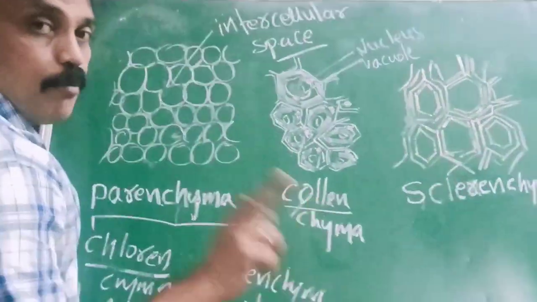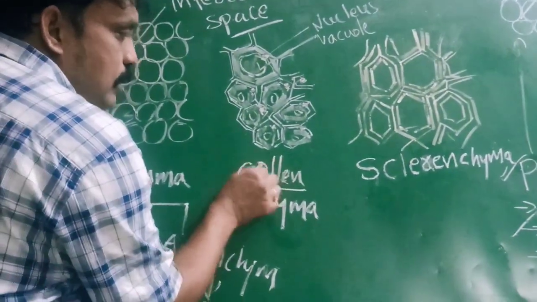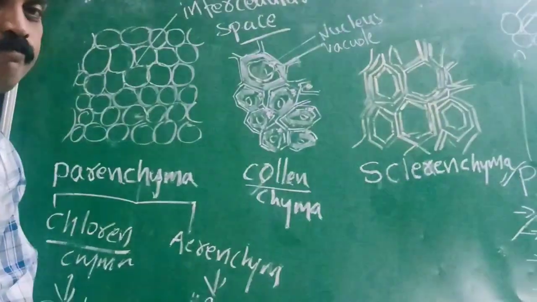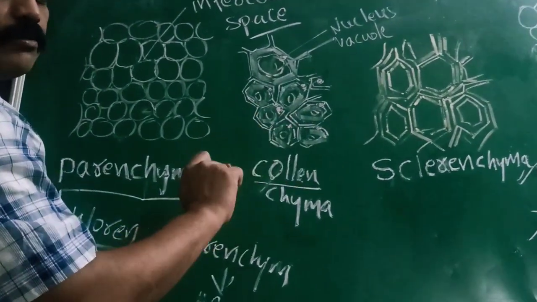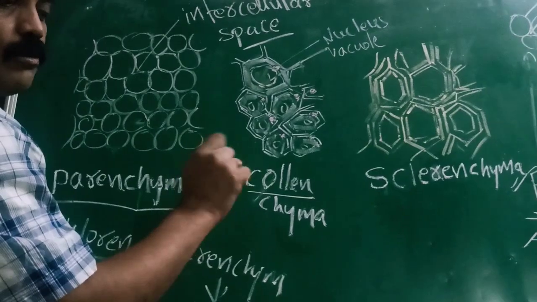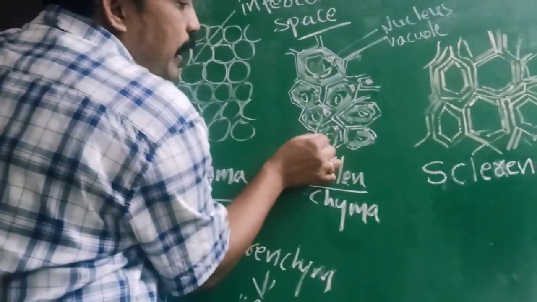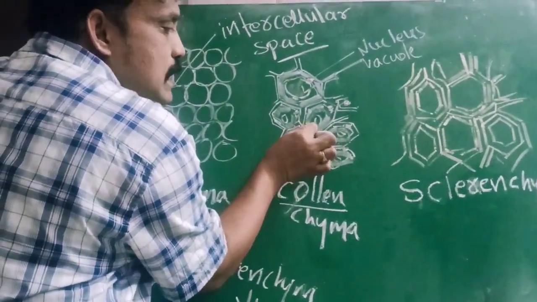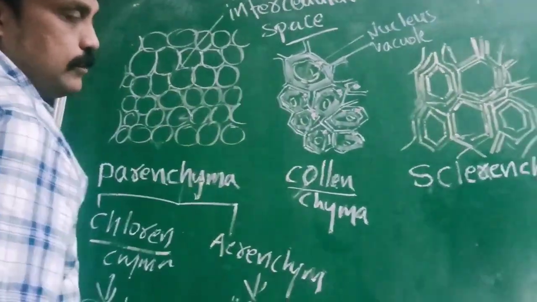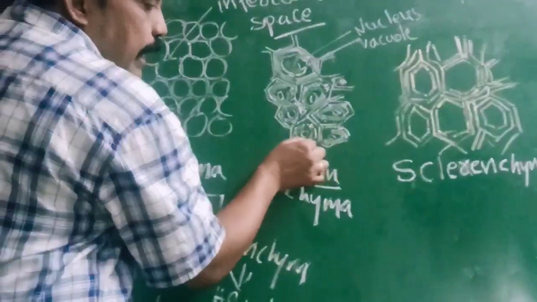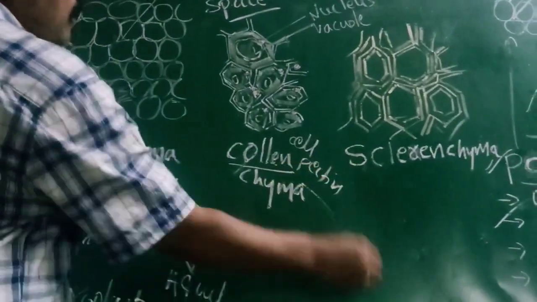Here it is different, not chlorine. Here I am using the word collen. These collenchyma cells are flexible cells. What is the meaning? Already I told you. Flexible means, for example, the plant is moving but it is not breaking down. Why? Because the stem is flexible. In collenchyma there is no intercellular space. The outer covering layer is cell wall and pectin. It is made up of cell wall and pectin.